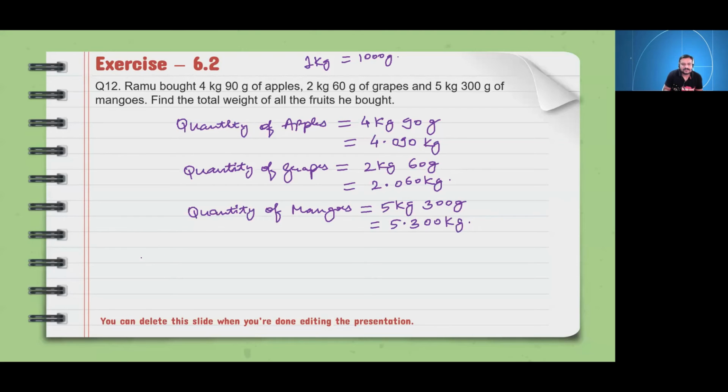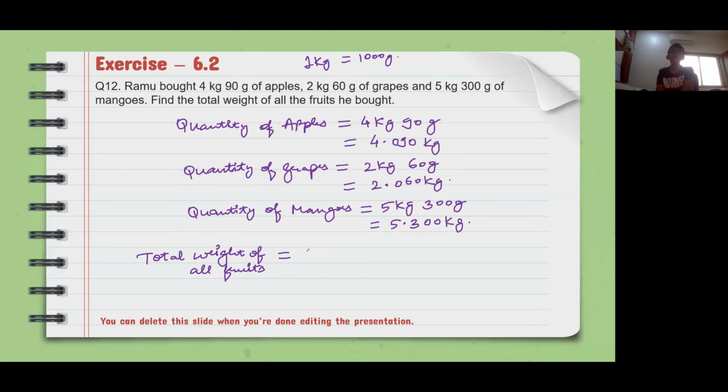Correct. Total weight is equal to 4.090 plus 2.060 plus 5.300. So what does it come to?